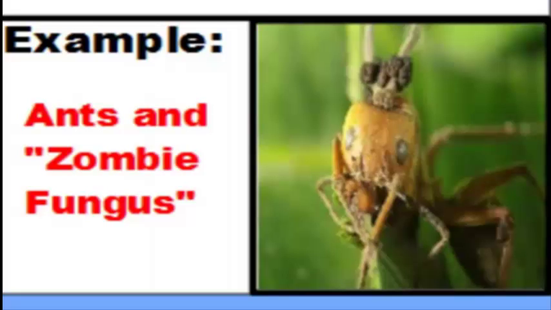As you can see, the zombie fungus, so to speak, benefits because it's getting food and a host to help supply itself with nutrients so it can grow and develop. And unfortunately for the ant, it dies. Now let's move on to our other two relationships.